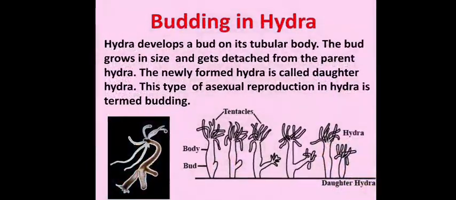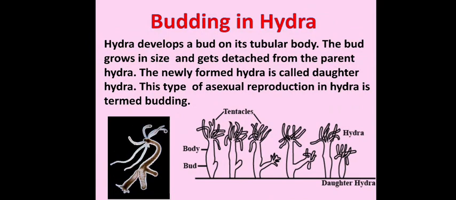Asexual reproduction can be of different types. In plants, if you remember, last year we learnt that asexual reproduction in plants can be by vegetative propagation, budding, fragmentation, spore formation, etc. Similarly, in animals also we have budding. One example is budding in hydra.